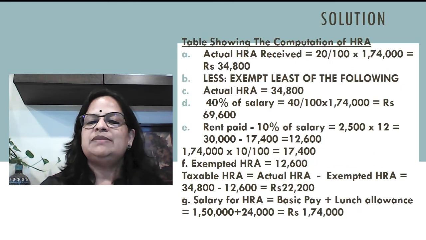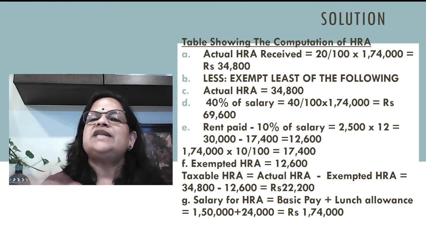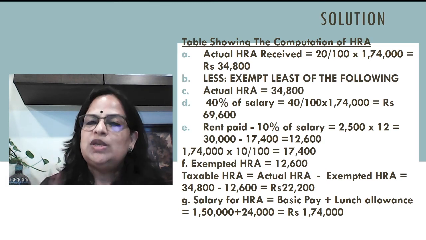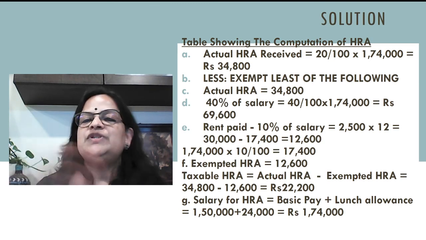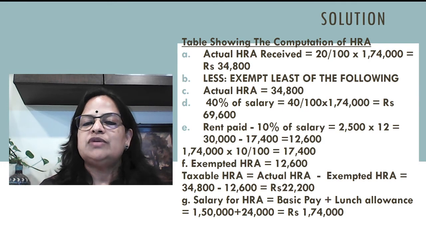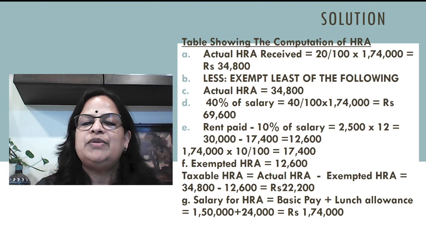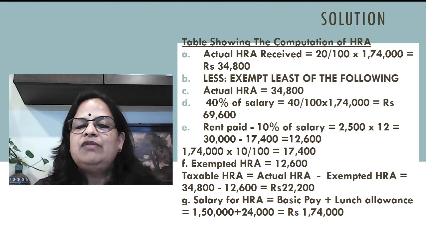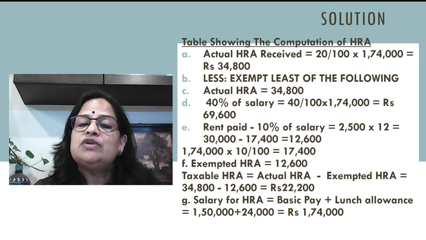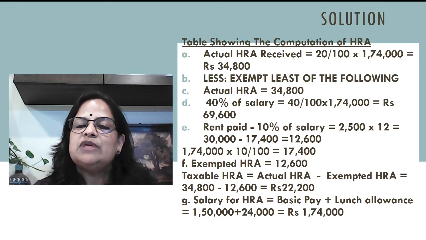Compute his taxable salary. Now first thing, HRA computation I am taking. Actual HRA received is 20% of the salary, 1,74,000. Now how are you getting 1,74,000? Salary for HRA is basic pay plus, it's not the lunch allowance, it's the 2,000 into 12. 2,000 into 12, that is the DA. DA 2,000 is entering. It's not the lunch allowance. Please make a note, 2,000.